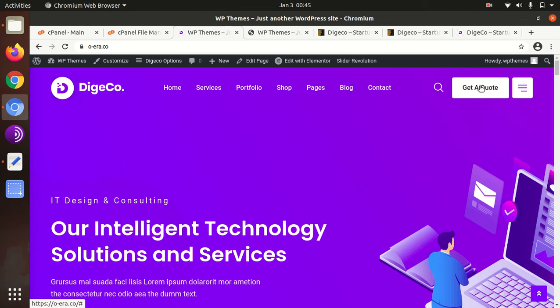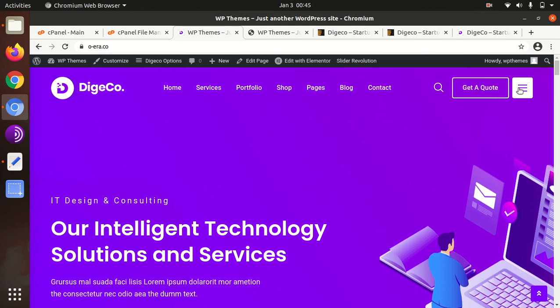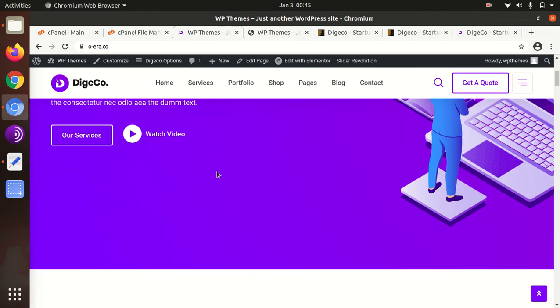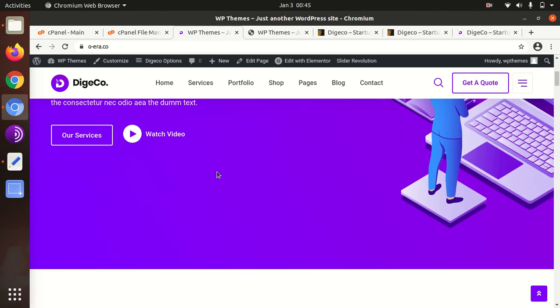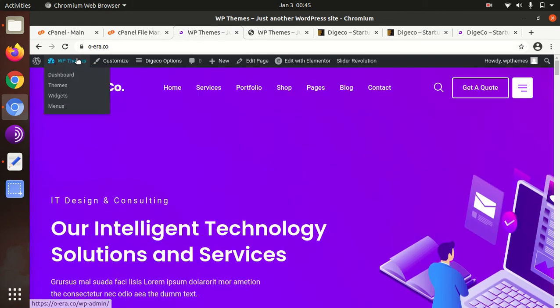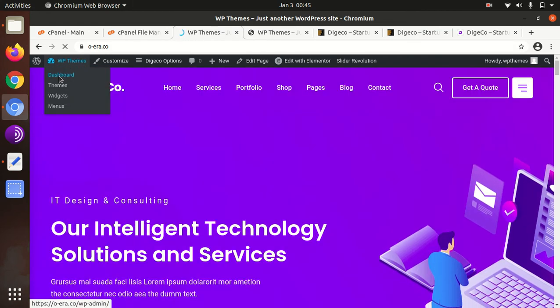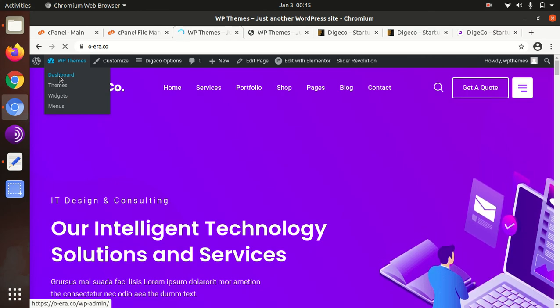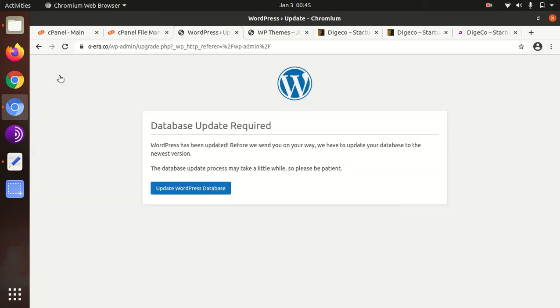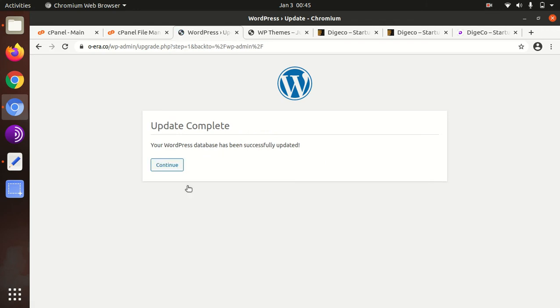So get a cart option is also here, sidebar menu is also here. So we got a wonderful website in this installation. Now we can take a look at theme options, what theme options are having for customization of this website. Okay, database update required, we will do that, not a problem.